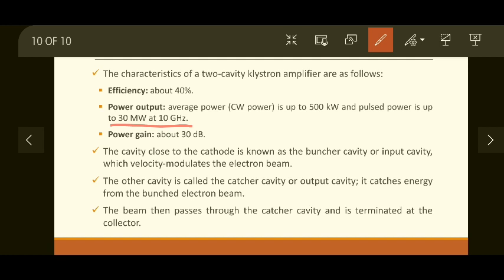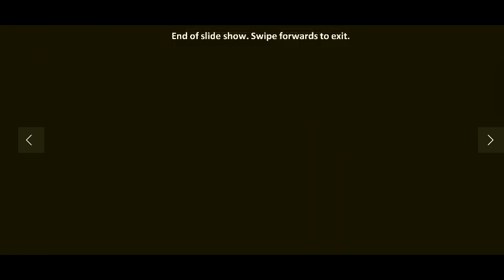The cavity close to the cathode is known as the buncher cavity or input cavity, and the cavity close to the output is known as the catcher cavity or output cavity, which catches the energy from the bunched electron beam. The input cavity velocity modulates the electron beam, and the output cavity converts kinetic energy to microwave output power from the bunched electron beam. The beam then passes through the catcher cavity and is terminated at the collector, that we have just seen.